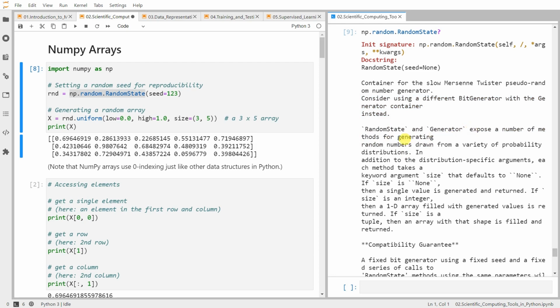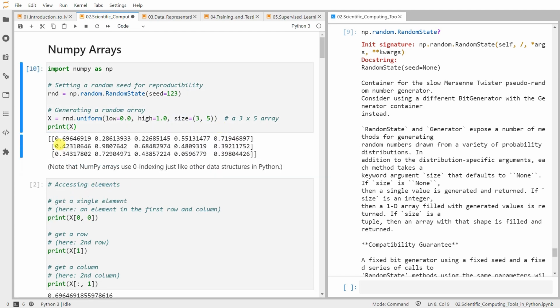RandomState exposes a number of methods for generating random numbers drawn from a variety of probability distributions. So we can use this seed as here and then generate a random array according to uniform distribution with those parameters, low and high values, and size of the array, 3 by 5, okay?